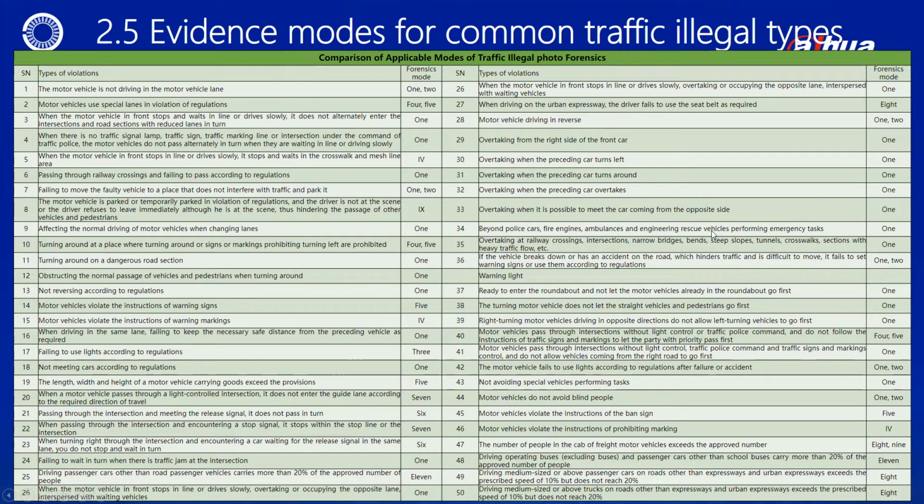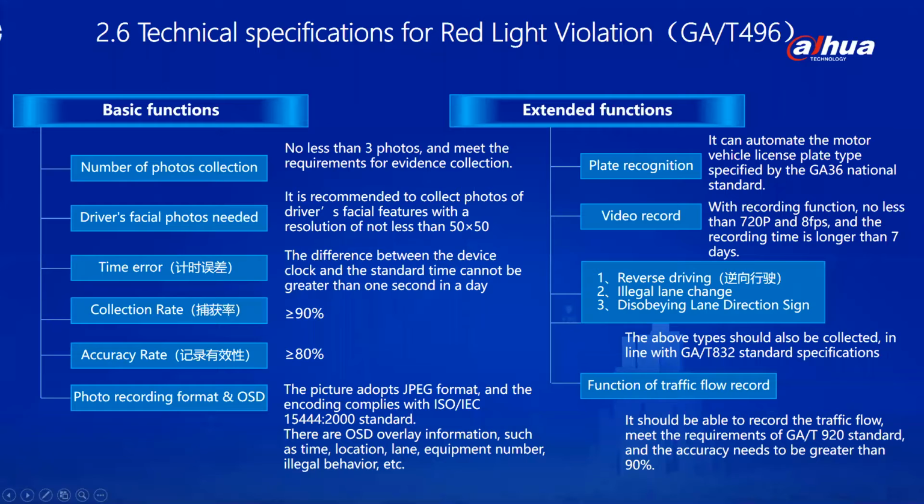Page 2.5 Evidence Modes for Common Traffic Illegal Types. This page shows a comparison table of some traffic violations and corresponding evidence collection modes. Traffic management departments in various parts of China may require manufacturers to provide law enforcement equipment that meets the evidence requirements as required. Just for reference. Page 2.6 Technical Specifications for Red Light Violation, GA/T 496.